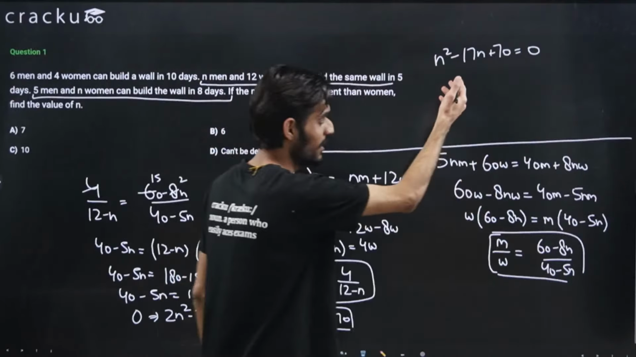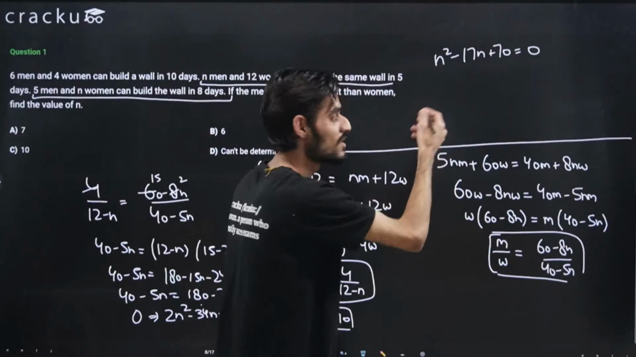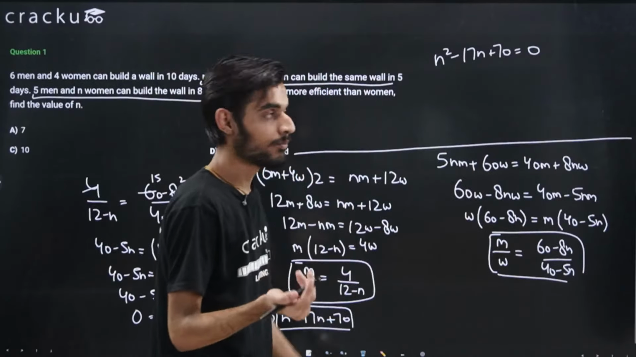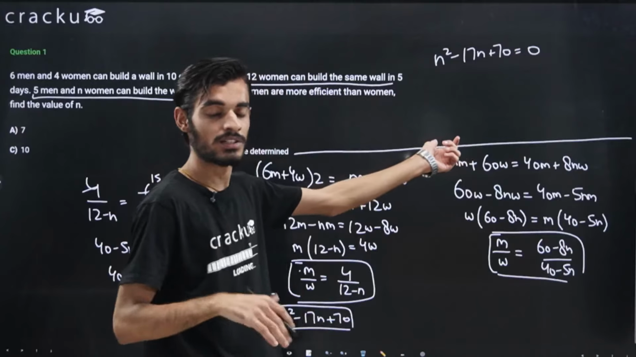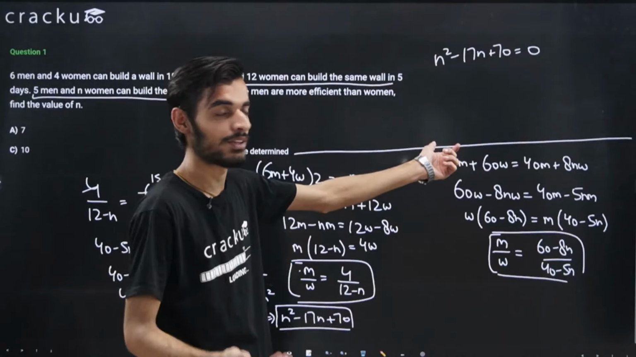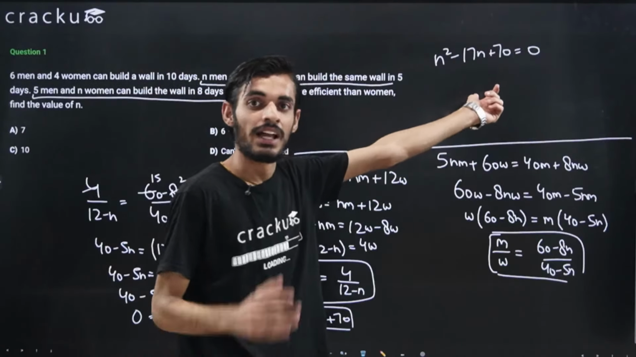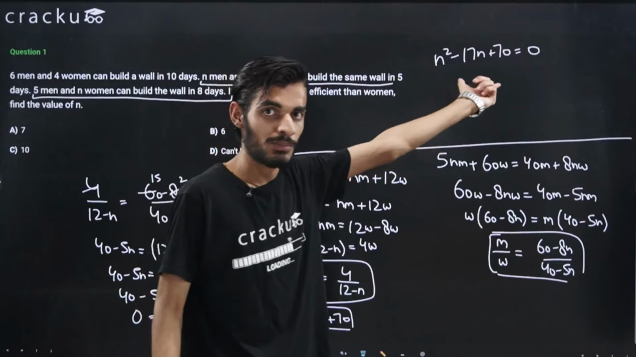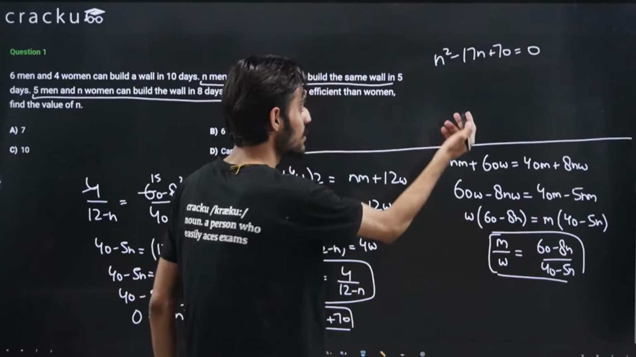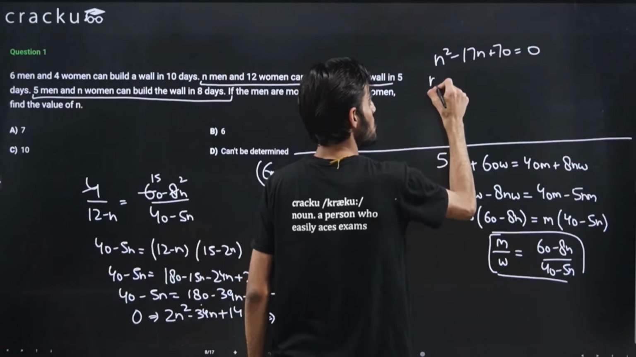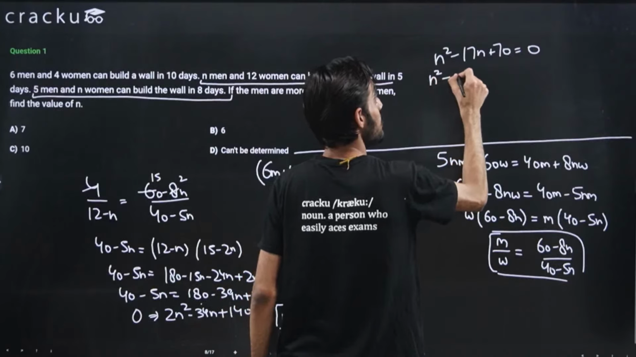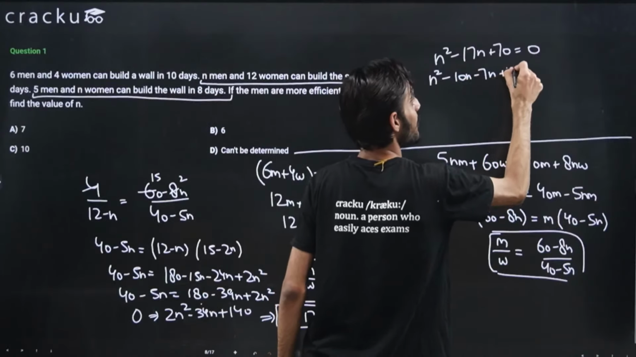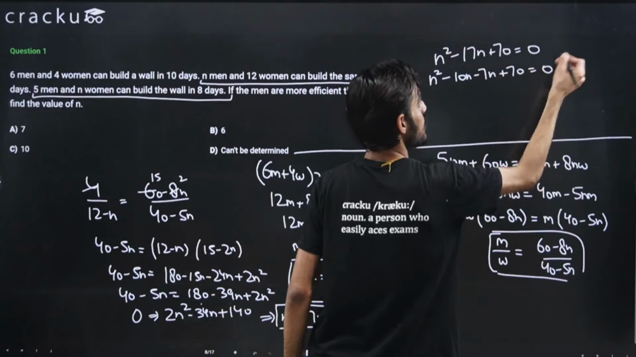Because it is clearly visible, from observation you can write minus 17 as minus 10 and minus 7. The summation, minus 10 minus 7, will be equal to minus 17, and the product will be equal to 70, right? Minus 10 into minus 7 is the product, that is 70. So directly you can use it. So n square minus 10n minus 7n plus 70 is equal to 0, right?